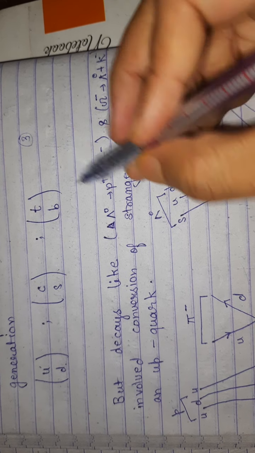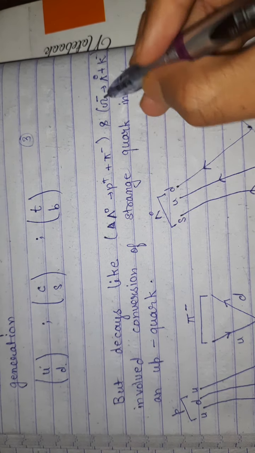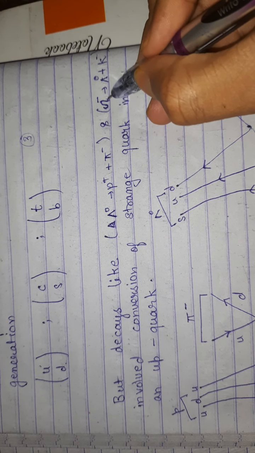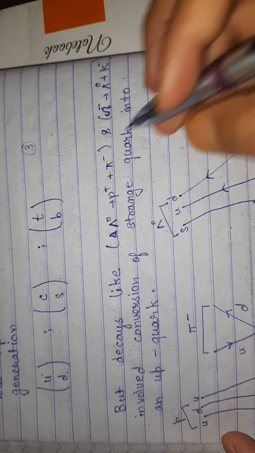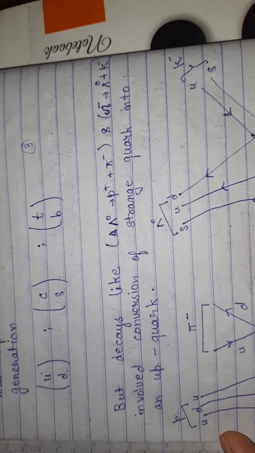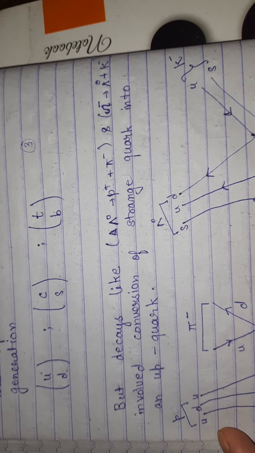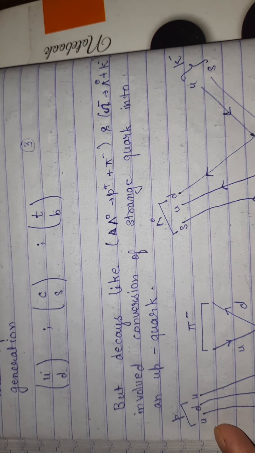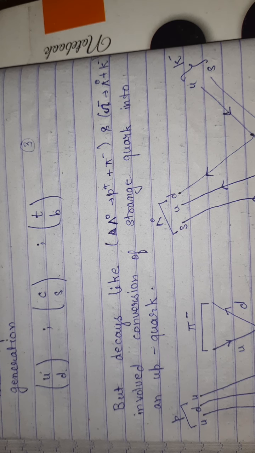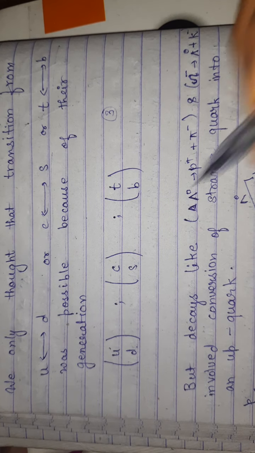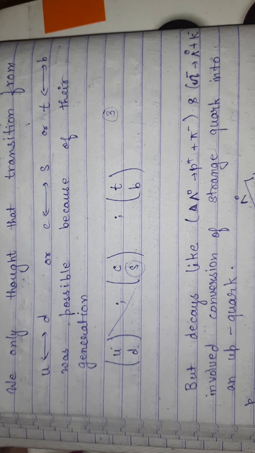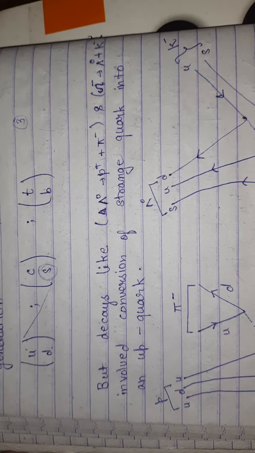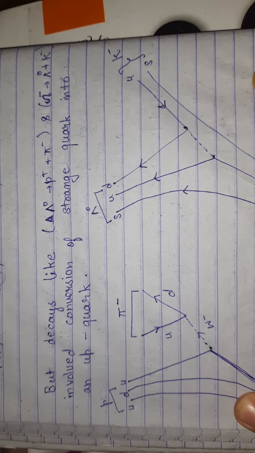But later on we found out that lambda, pi and omega also decay into other particles by decaying their s quark into a u quark of another generation. That means the s quark in these particles is decaying into a u quark, which is actually a cross-generation thing, which was not possible as we thought.